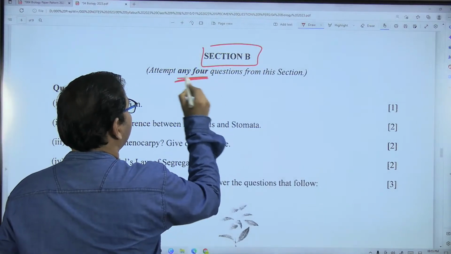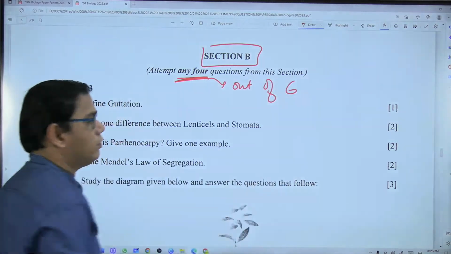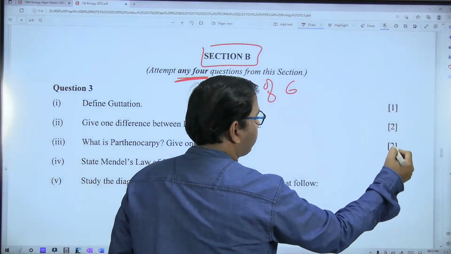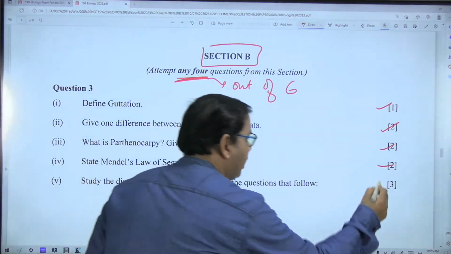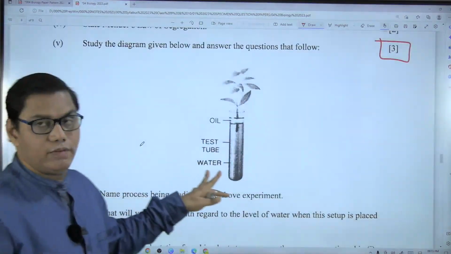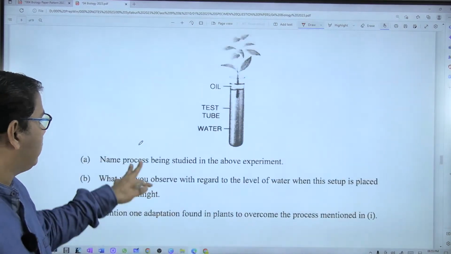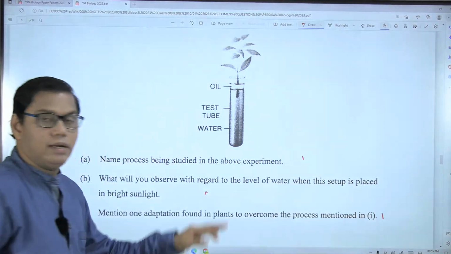Okay, you have to solve any 4 out of 6. Okay, and how is this divided? 1 mark, 1 mark, 2 marks, and 2 marks. And this 3 marks question, you will see a diagram is given to you, followed by 3 questions, 1 mark each, right?